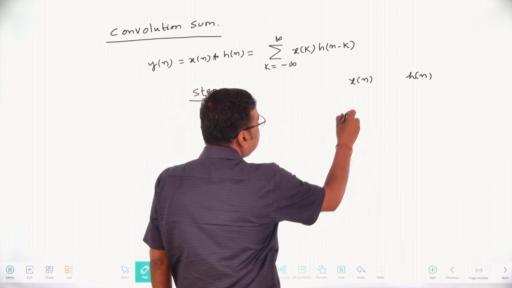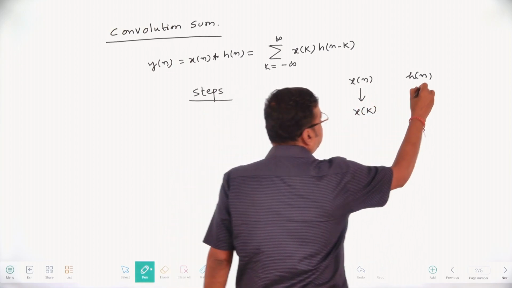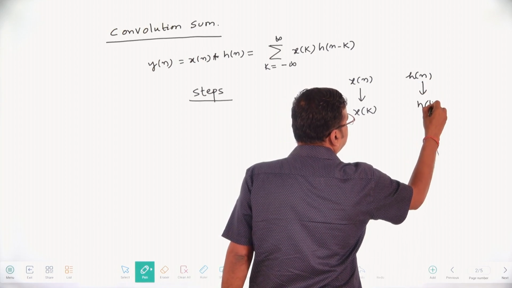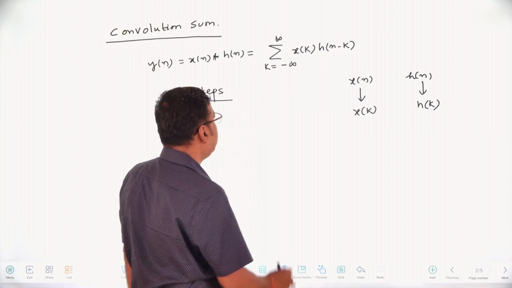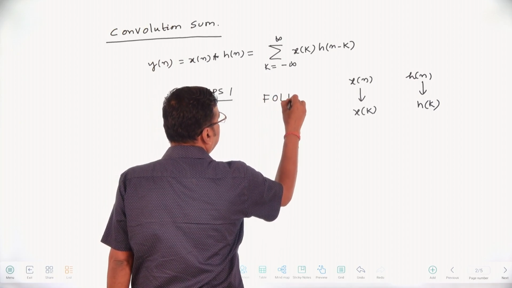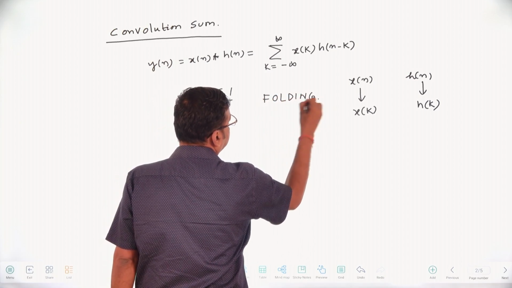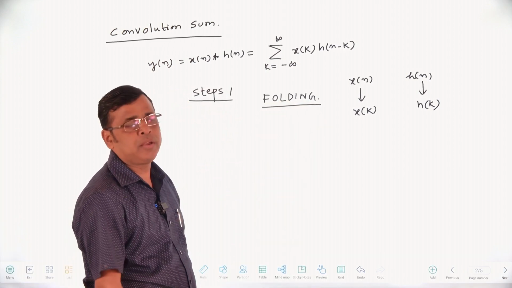Simply, x of n is converted to x of k, and h of n is nothing but h of k. Then what will we do? Step 1 is folding. Fold h of k about k equal to 0.